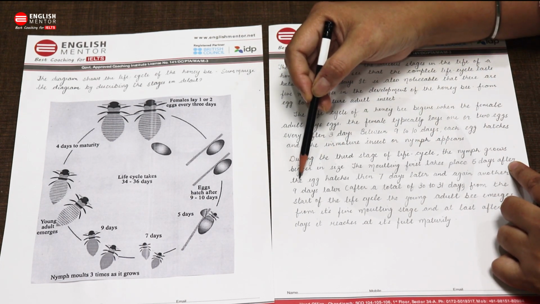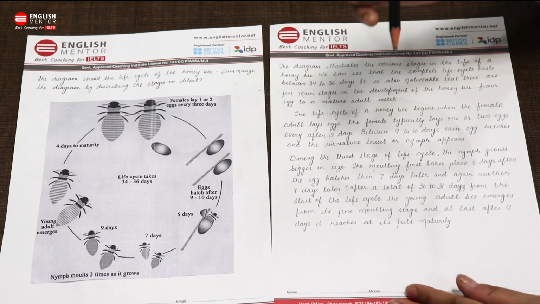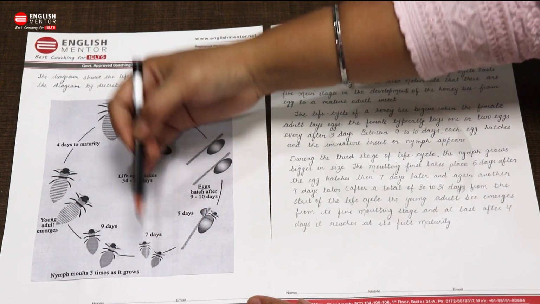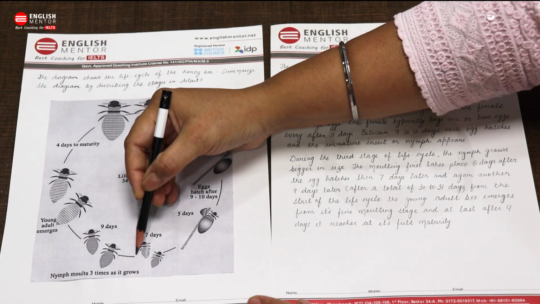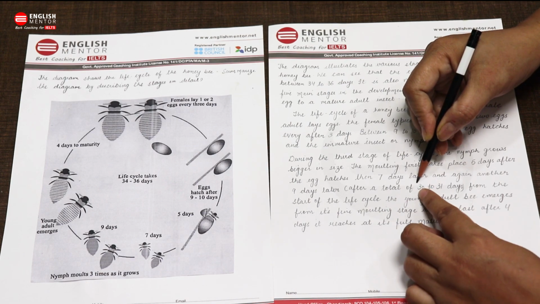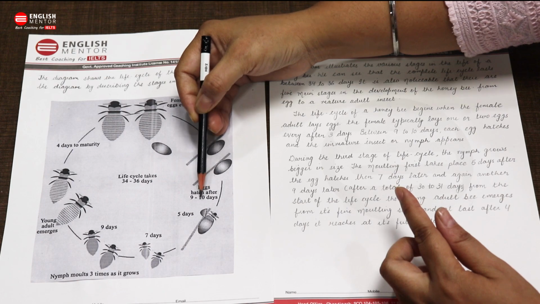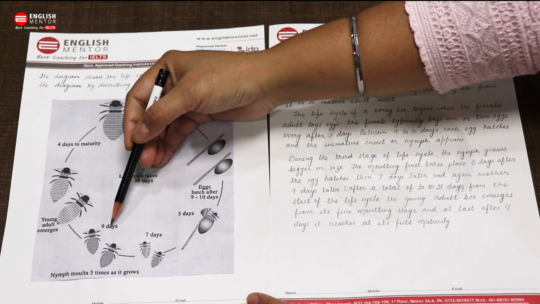After the egg hatches, then after 7 days, again another 9 days later. First they are talking about these 7 days. In the first process it just develops a little. Then after 9 days again it develops a little more. Then the entire process is of 31 days. See, 9 to 10 days first thing, then second 5 days, then third and then 9 days.